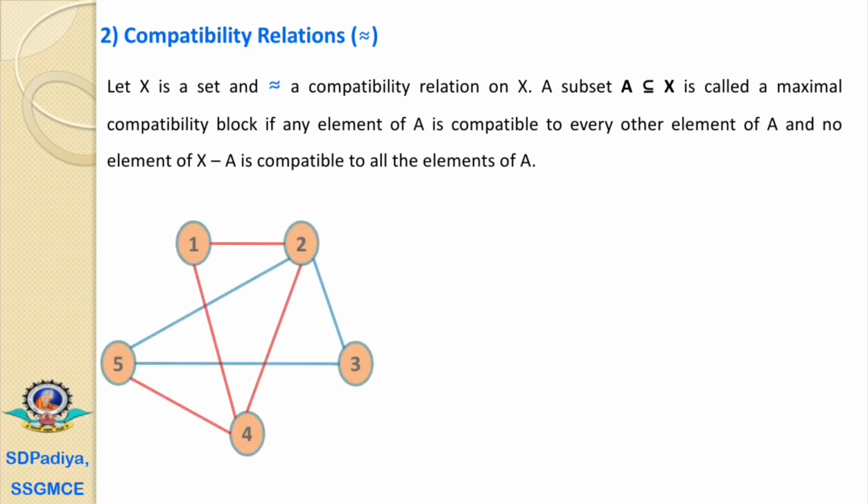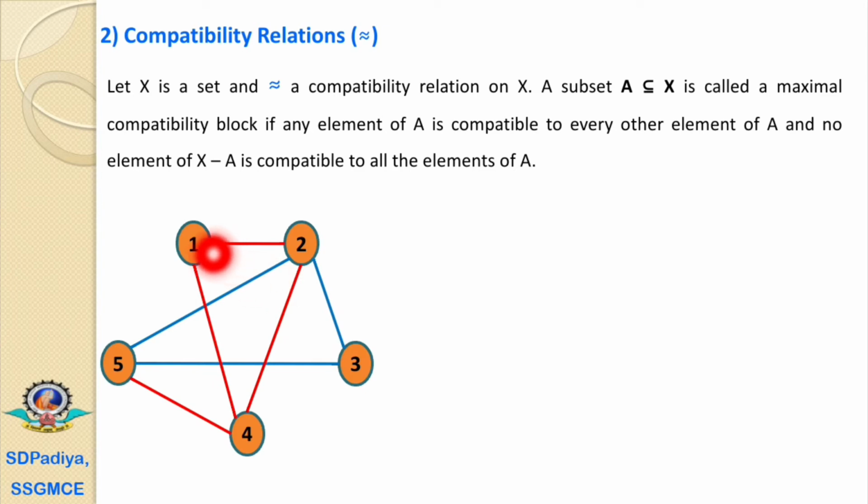Let's take an example. Suppose we have this graph, same as the previous. How do we find the compatibility blocks? First we have to find the maximal compatibility block, that is, the block with the maximum elements. Here a rectangle is not possible, there is no hexagon or pentagon. What we observe is one triangle, 1 2 4, in red color.